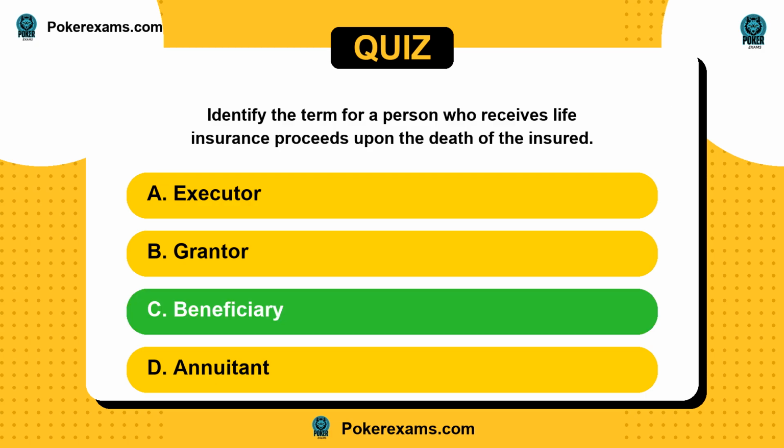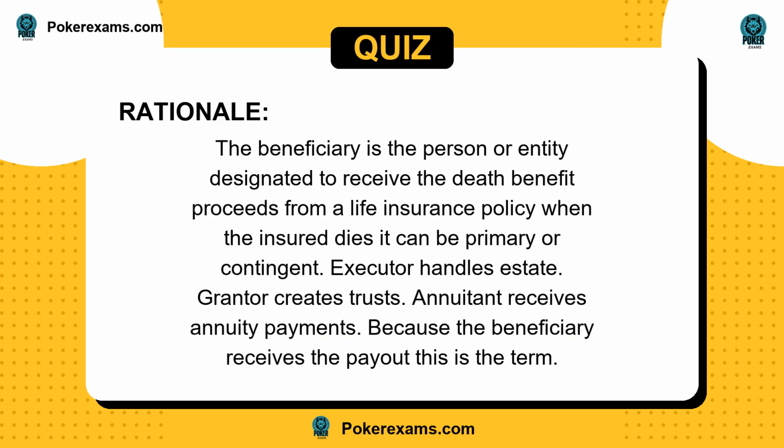The answer is C. The beneficiary is the person or entity designated to receive the death benefit proceeds from a life insurance policy when the insured dies. It can be primary or contingent. Executor handles estate. Grantor creates trusts. Annuitant receives annuity payments. Because the beneficiary receives the payout, this is the term.